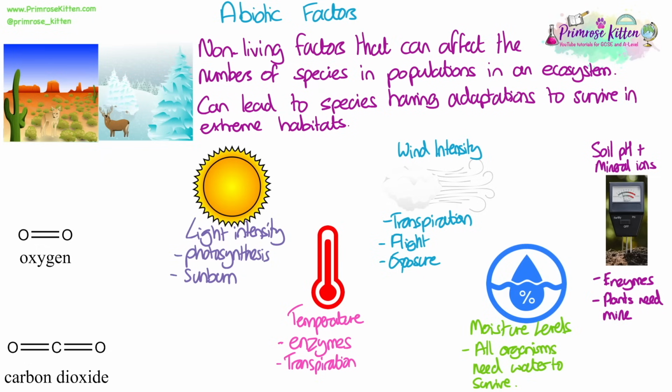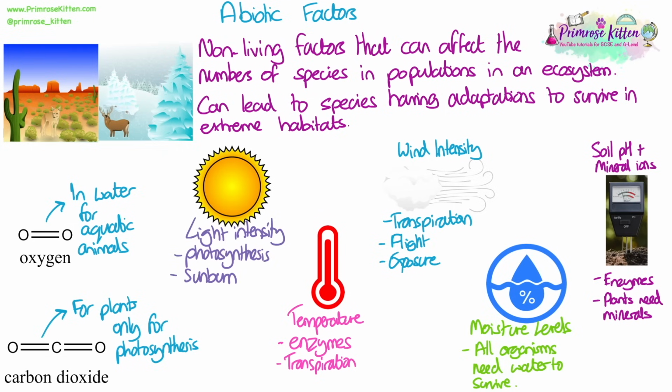Soil pH and mineral ion concentration. Again, pH can affect enzymes of organisms living in soil, and plants need mineral ions in order to survive. The concentration of oxygen is an abiotic factor in water for aquatic animals. And the concentration of carbon dioxide is obviously a factor, but only for plants, because it can affect the rate of photosynthesis. This is mostly not an issue unless these plants are in some kind of greenhouse or container.